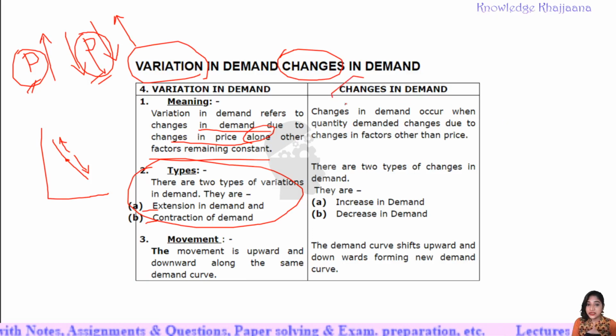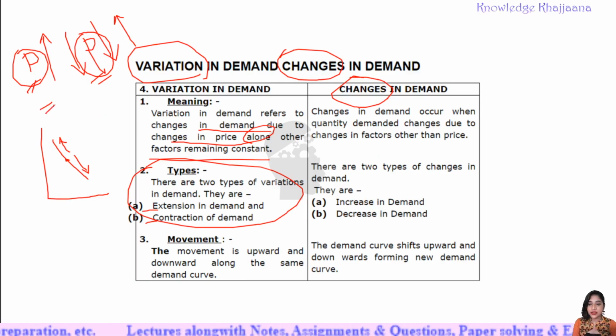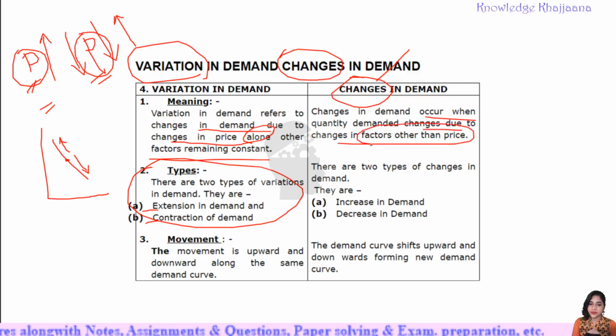But what is the different thing? What is called changes in demand? See, changes in demand is exactly opposite to the variation in demand. With variation in demand, which is the most important factor? Price. With the change in price, demand changes. It may rise or it may go down. But changes in demand doesn't consider price. There is change in demand, but not relevant to price. See, changes in demand occurs when quantity demanded changes due to changes in factors other than price. When there is change in the demand, but price is not considered, that is called changes in demand.